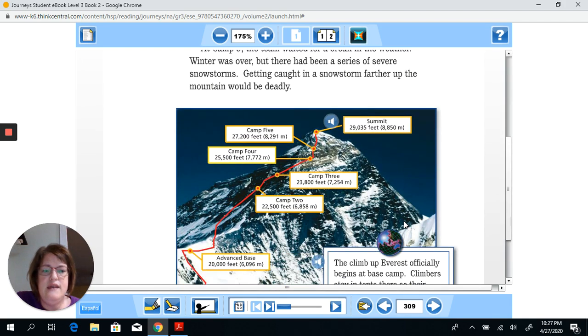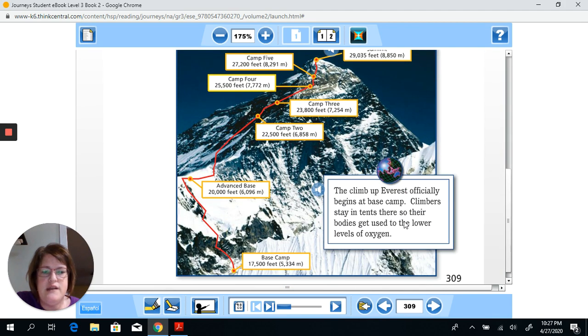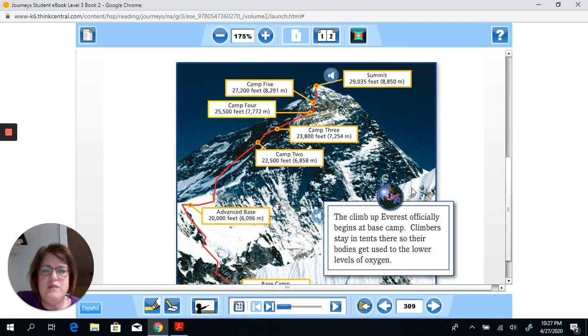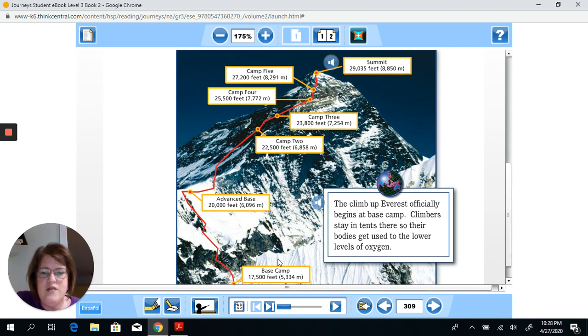Okay, and then over here on page 309, we have a fact box. Sometimes it's even called a sidebar. But for the most part, boys and girls, you'd probably consider this a diagram. This is a diagram of Mount Everest and all of the camps, the different stages of climbing up the mountain.